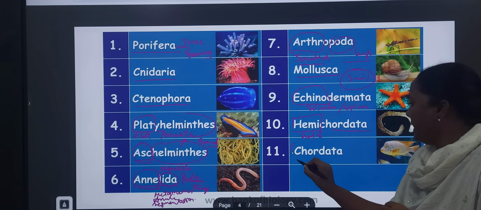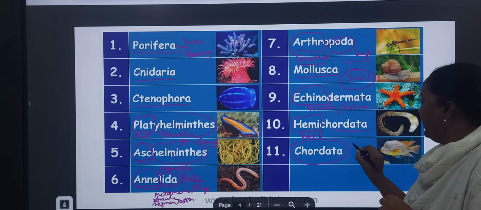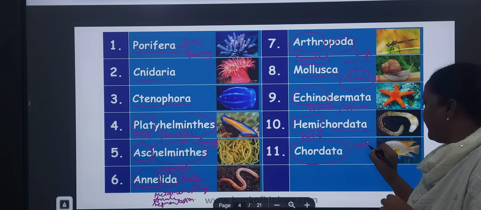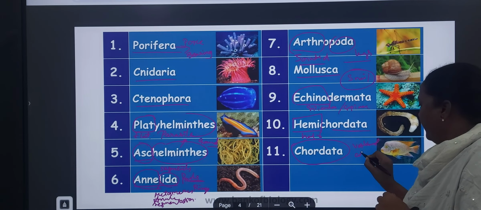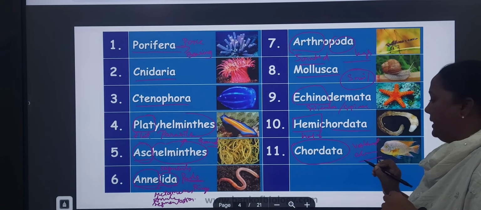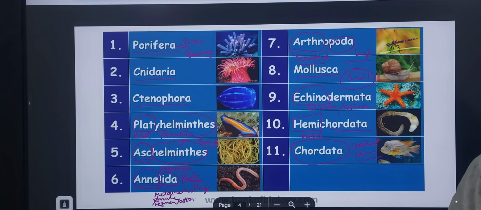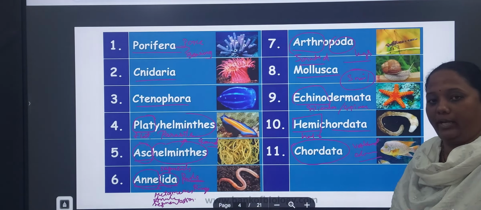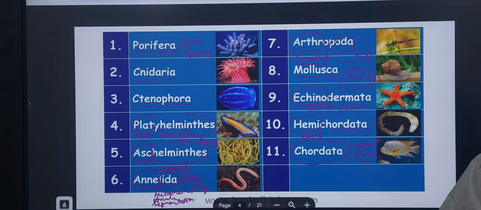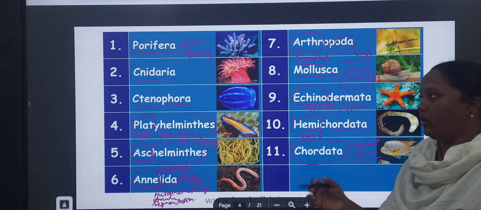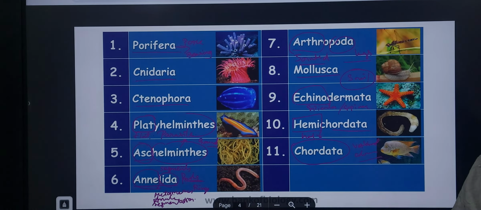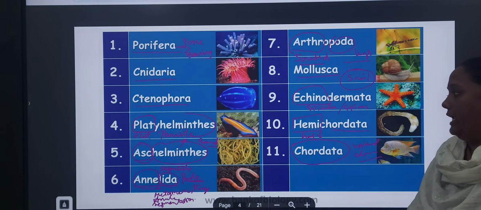Next, chordates. Here, chordates are those in which a full vertebral column is present. Where the vertebral column is present, those are the chordates, and where the vertebral column is absent, those are called the non-chordates. So, these are the 11 phyla which come under the animal kingdom.